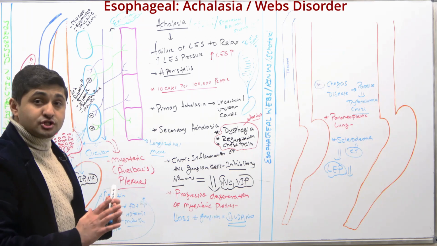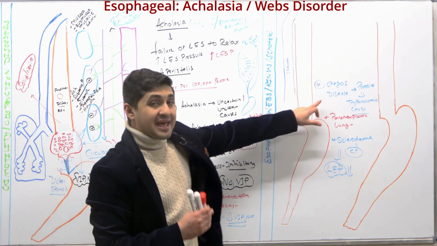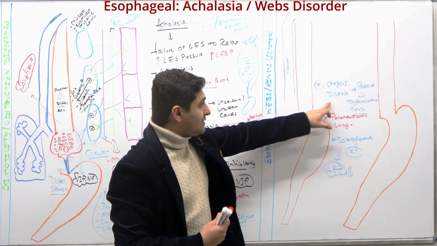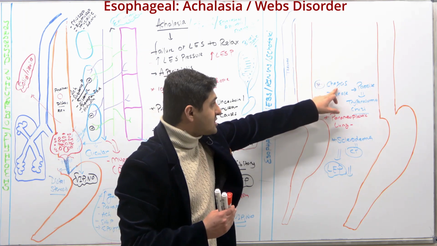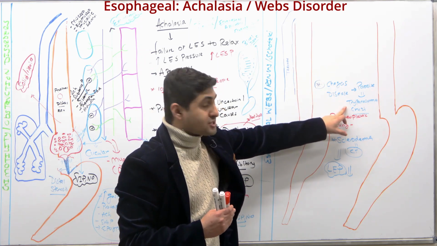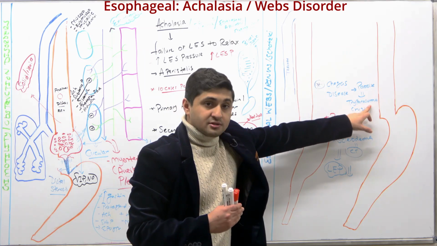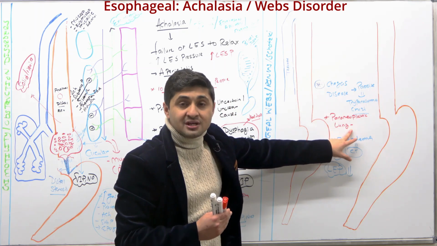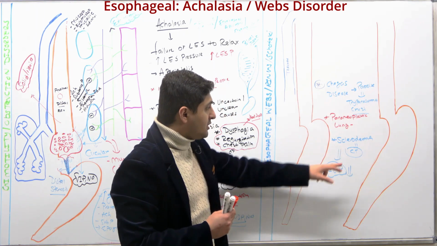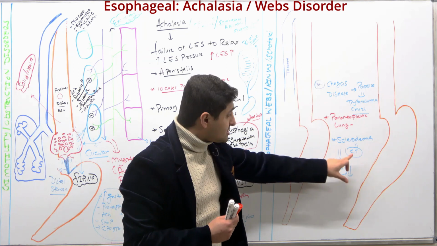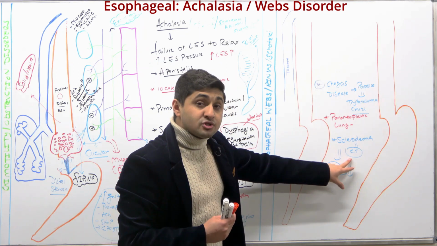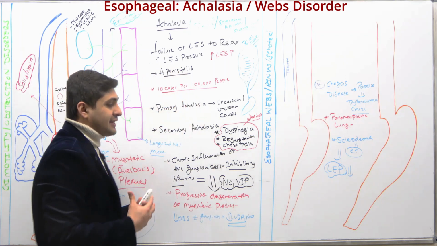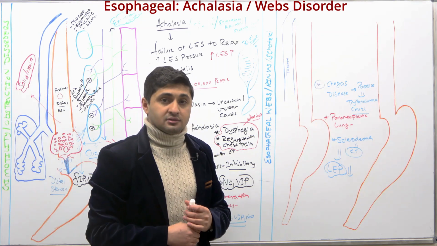And there are other disorders I talked about which can give you achalasia-type symptoms. One very important one is Chagas disease, which is caused by the parasite Trypanosoma cruzi, and other conditions like paraneoplastic syndrome of lung cancers can also give you this. And then, very importantly, more likely to be tested on the exam is Scleroderma, a connective tissue disorder, which can also give you these achalasia-like symptoms.